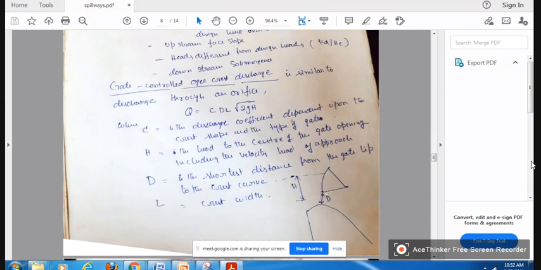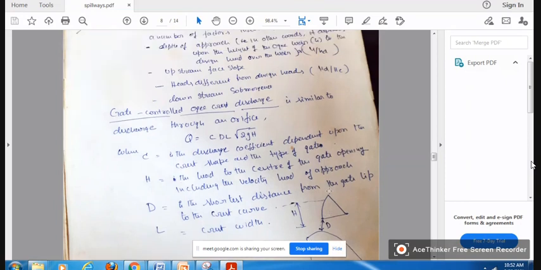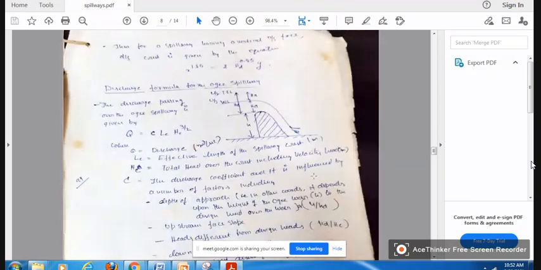D is the shortest distance from the gate to the crest curve. L is the crest width or length, whatever it may be. And C is the discharge coefficient. So this is the discharge formula when gates are there. When no gates are there, this is the discharge formula.